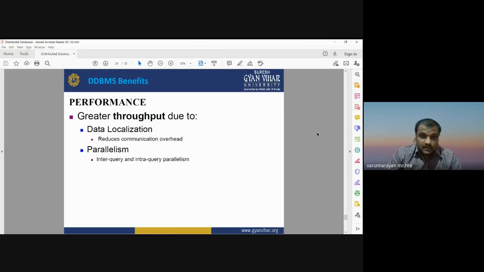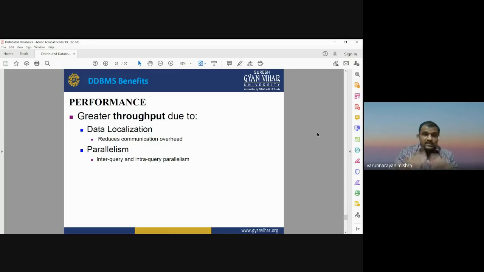This is another benefit of DDBMS, that is performance. By having a distributed database management system, we have improved performance. If our database is stored only on a single computer or single site, because of some problem, some network error, we will not be able to access the database.